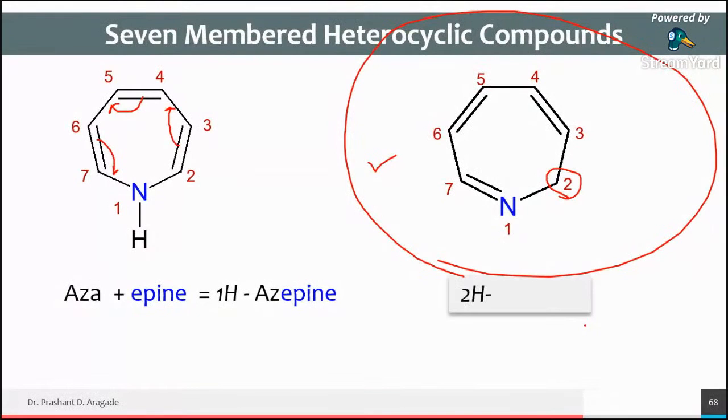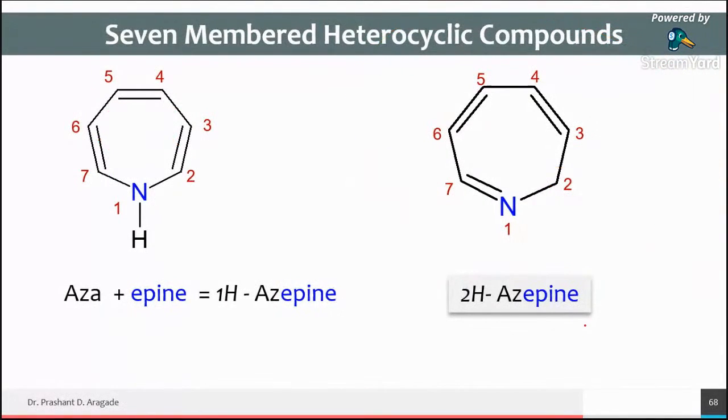Correct. The name of this compound is 2H azepine. Why 2H? Because now this corner is represented what? CH2. This corner is represented what? CH2. In that example, this corner is represented by CH.